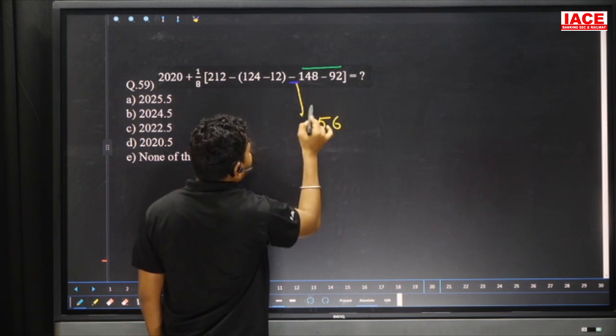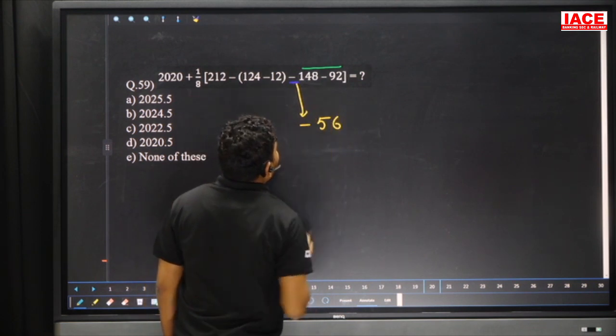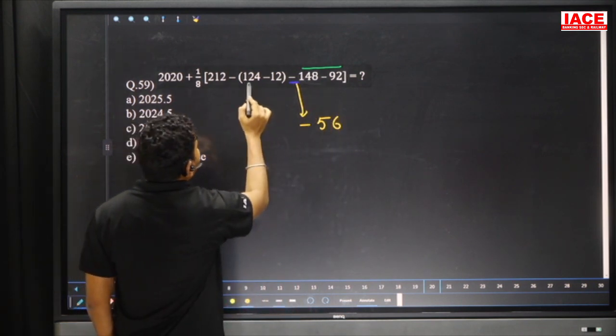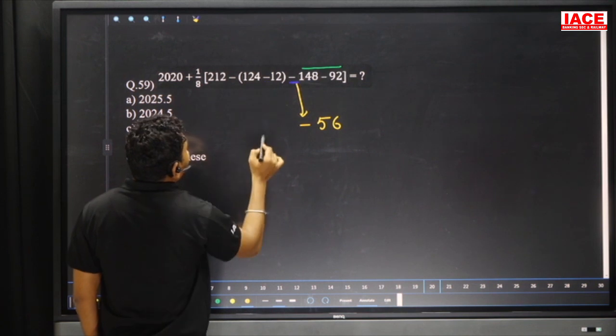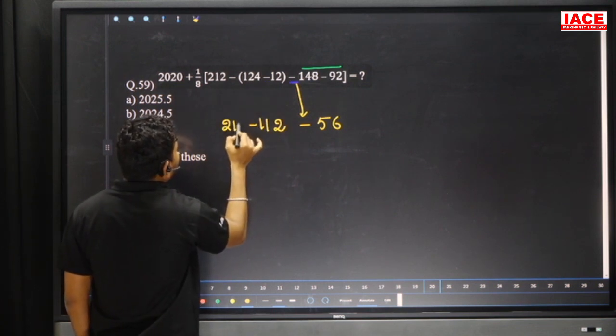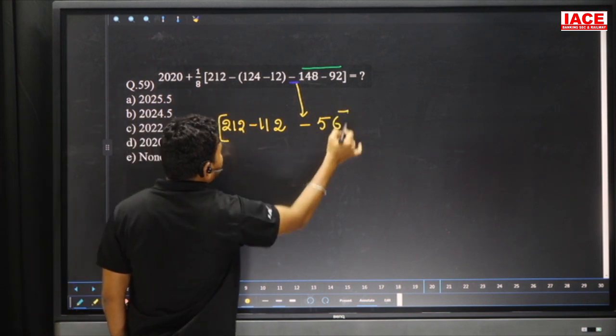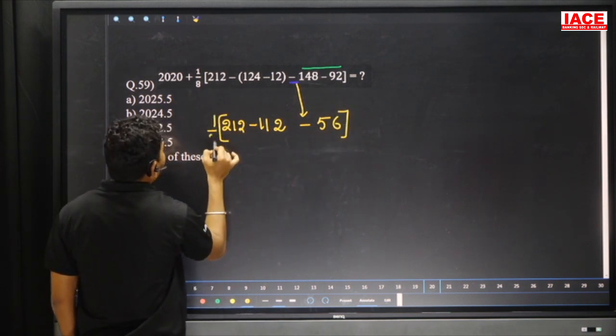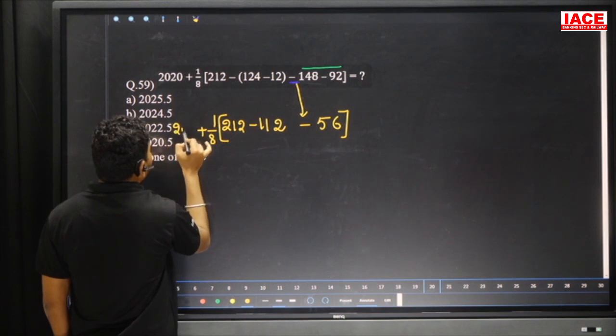Here the minus stays as it is. Next 124 minus 12 is 112, and minus 212, and outside value we can write 1 by 8 plus 2020.